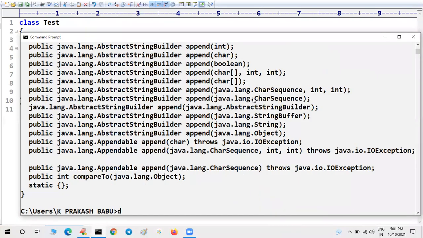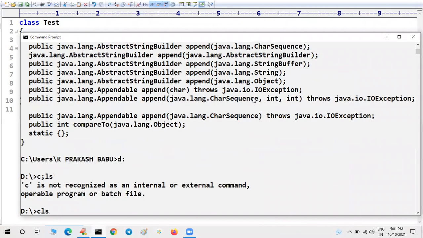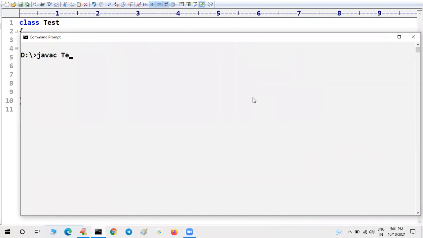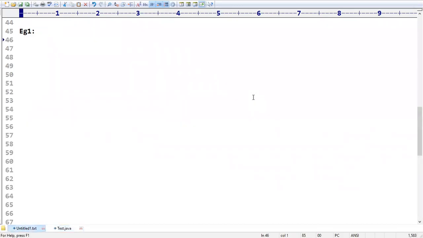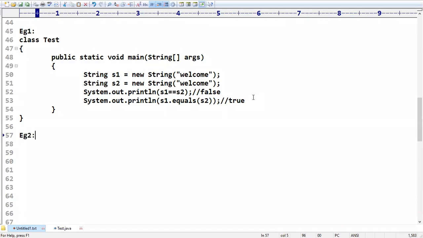Now let us compile this program and verify whether it really happens or not. javac Test.java, I'm compiling the program. The program compiled fine. Now java Test. Yes, false and then true. Of course, we got our expected answer. Well and good. Excellent.